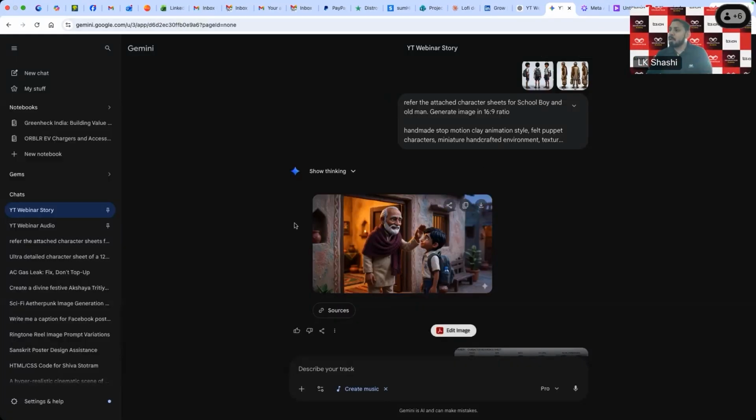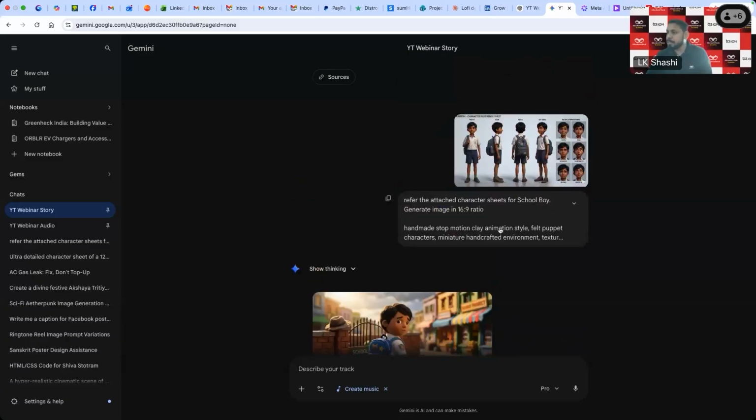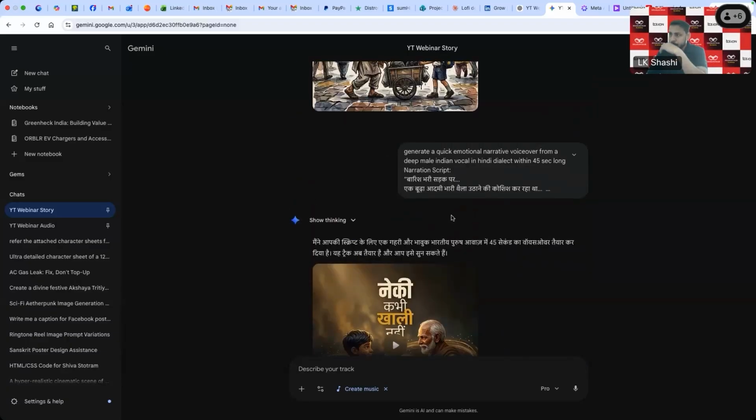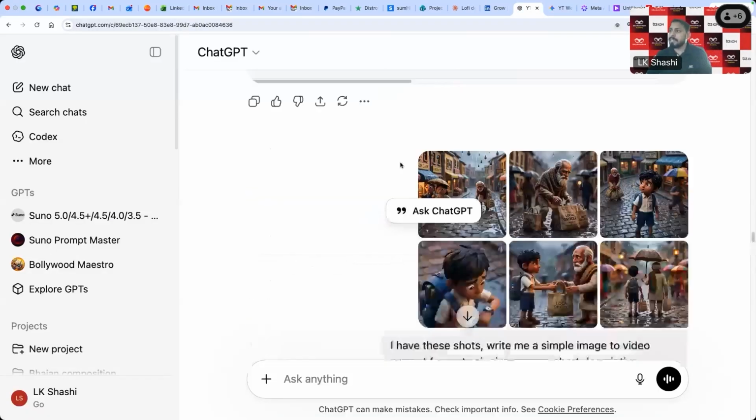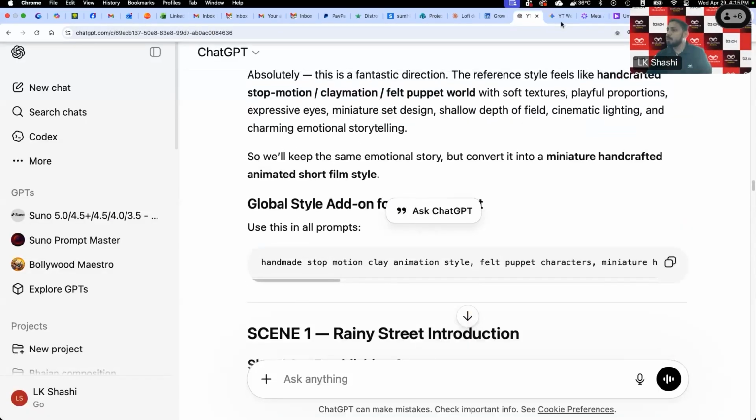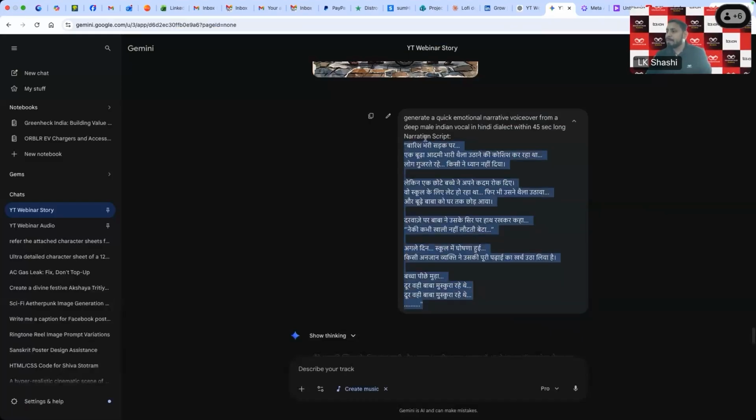So I have also used Gemini for this. I'll quickly just show you. So here I have written this prompt. Team, just paste this prompt also. Remember, I had this narration generated earlier with ChatGPT. So I have used that narration, but I have given the prompt: generate a quick emotional narrative voiceover from a deep male Indian vocal in Hindi dialect within 45 seconds long, and then I have pasted the narration script that I got from ChatGPT.